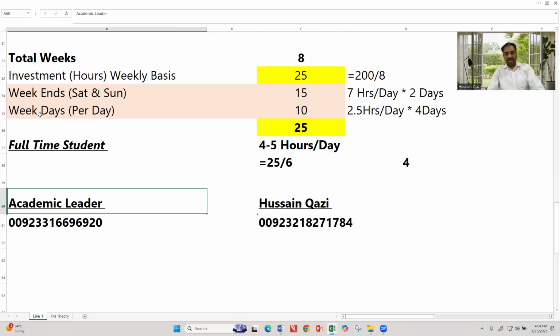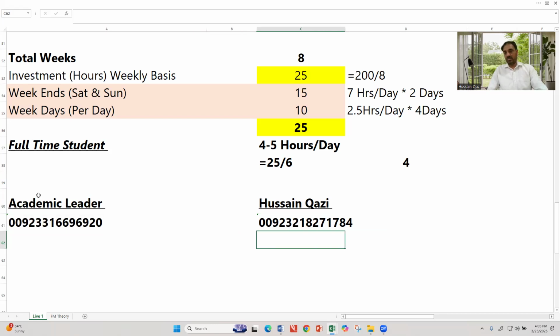Save this number, my academic leader. If you receive any message from the academic leader, either in the group or personally, you have to consider that message like a message from a tutor. So whether I send any message to the group or individually, or my academic leader does, you have to follow the instructions accordingly. That's important.